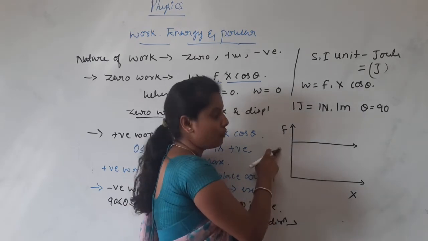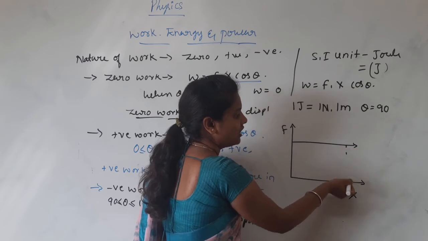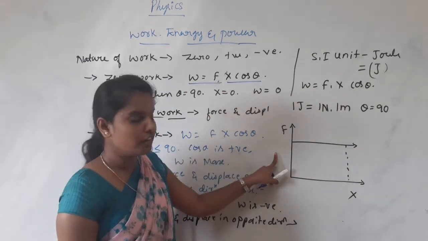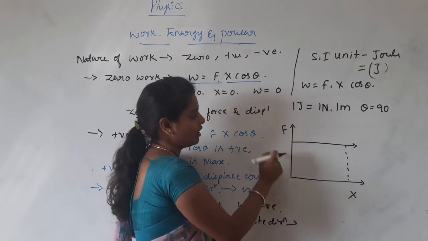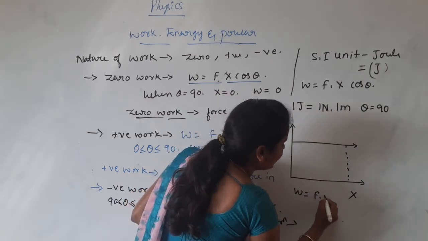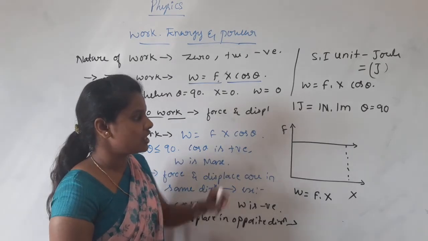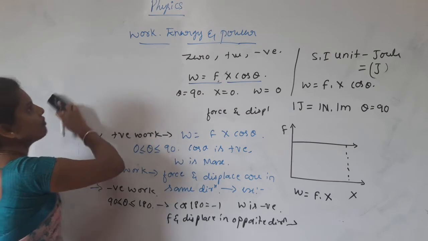Here force should be constant. This indicates the work is done by a constant force. Here work is equal to F into X. This is the graphical representation for constant force.